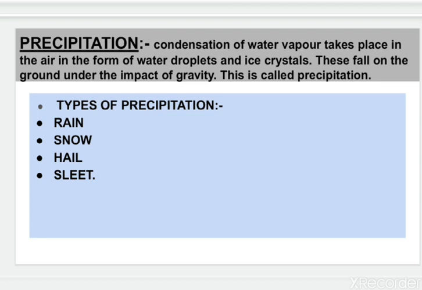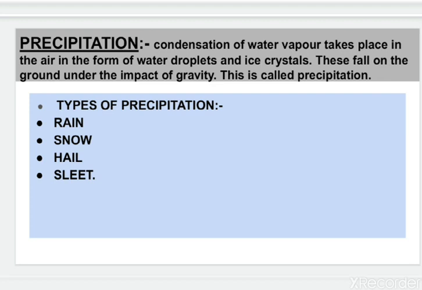Let's talk about the common types of precipitation. First is rain. Water vapor condenses around the dust particles to form droplets of water. These droplets of water float in the atmosphere to form clouds. The water droplets present in the clouds grow in size and become heavy, and eventually fall on the surface of the earth as rainfall. When the size of water droplets is less than 5 millimeters in diameter, this precipitation is known as drizzle.